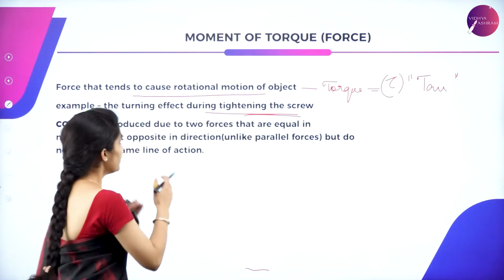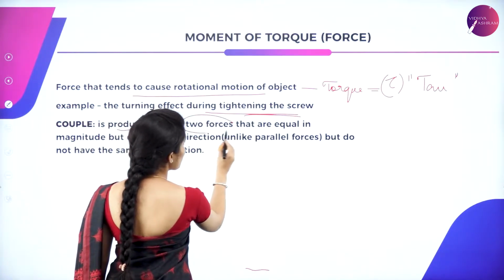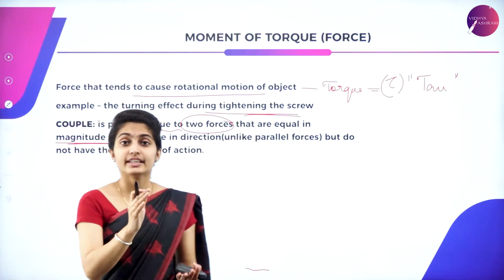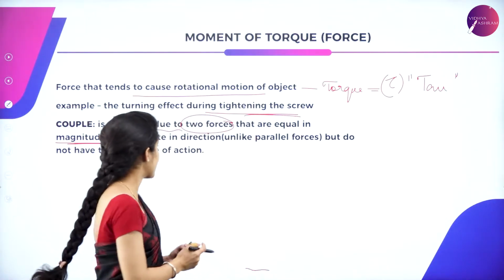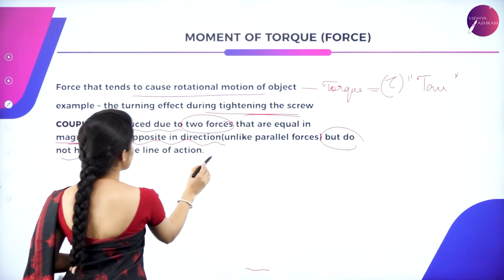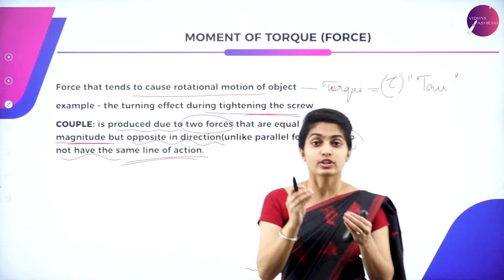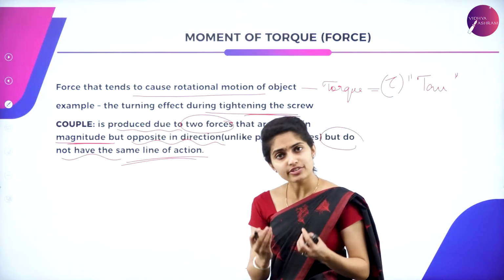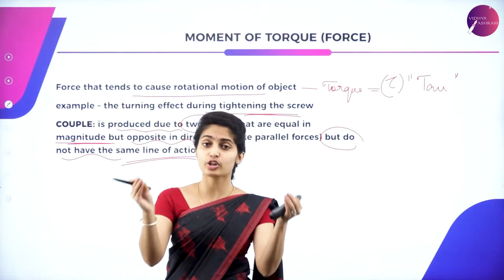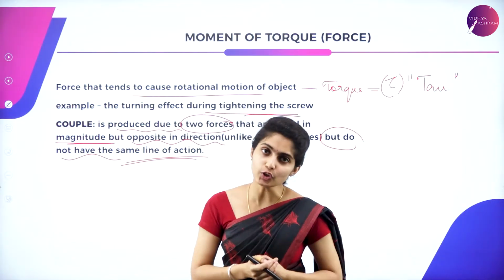Next we are going to the couple. A couple is produced due to two forces that are equal in magnitude, but act in opposite directions, and do not have the same line of action. So what is this couple? Generally, a couple means you're considering any two objects or particles or persons, which are opposite to each other.